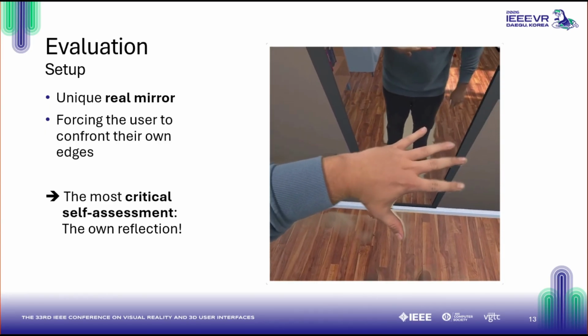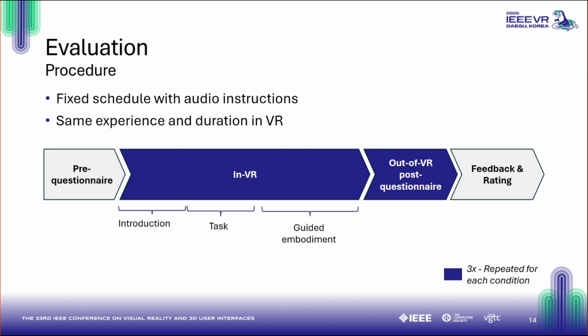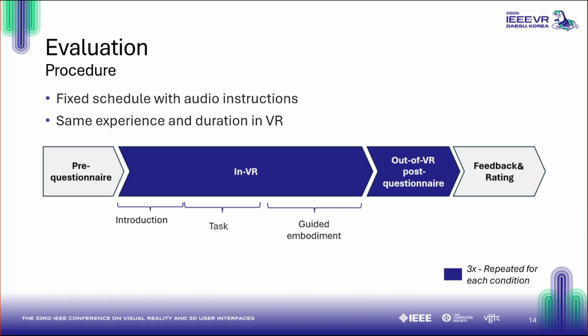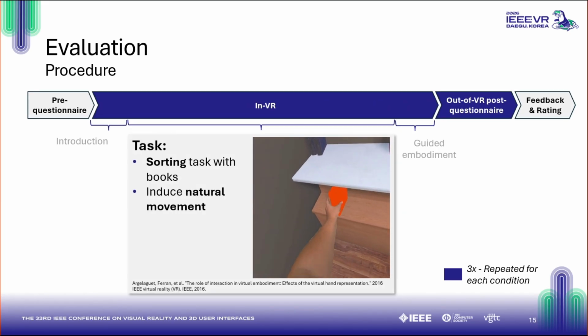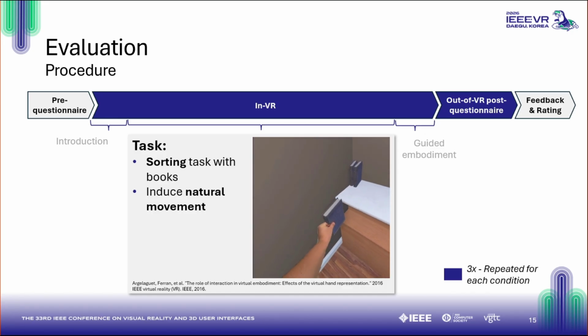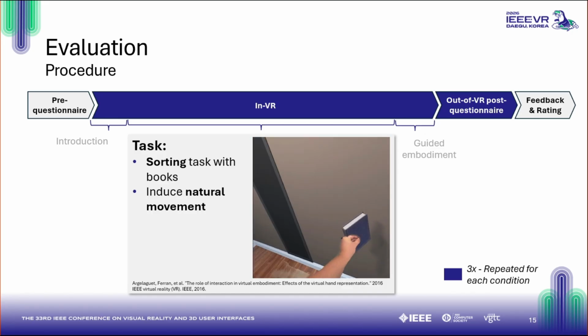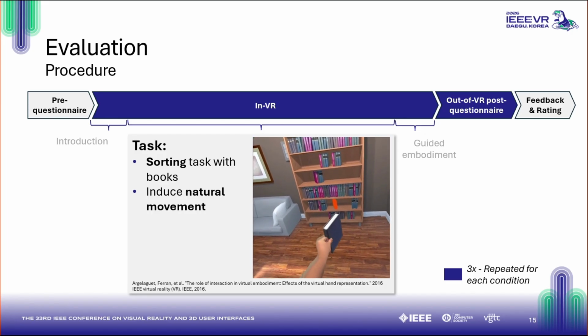As we wanted to achieve the most comparable results, we ensured a fixed schedule with audio instructions. This involved a VR adaptation phase, followed by a task, and then a guided mirror embodiment phase. We repeated this block for all three rendering conditions. For the task, we chose a common pick and place task where the participants sorted books. We chose this to induce natural, functional movement before asking them to critically examine their body in the mirror.